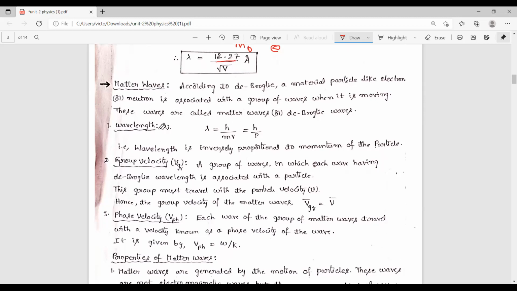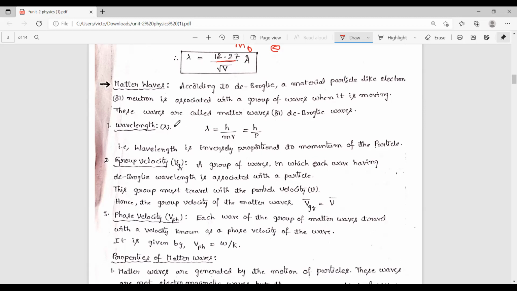These waves are called matter waves or de Broglie waves. So what is a material particle here? Either electron, proton, or neutron, all the particles. These material particles move with a group of waves, so they are associated with a group of waves. Those waves are nothing but matter waves or de Broglie wavelengths.